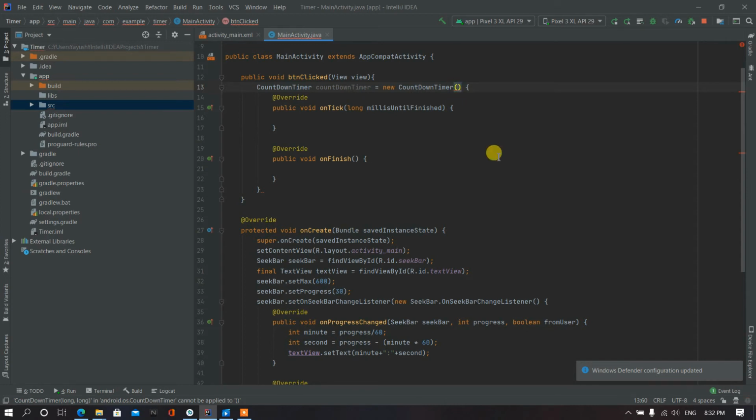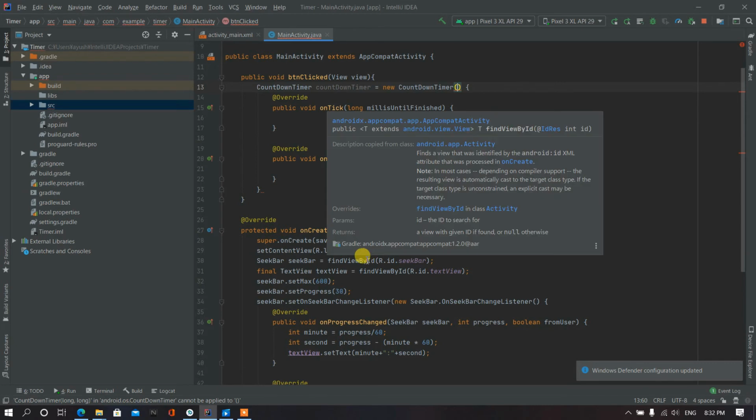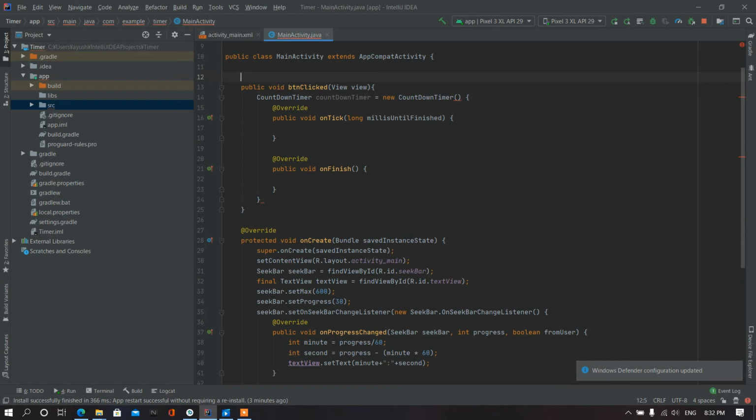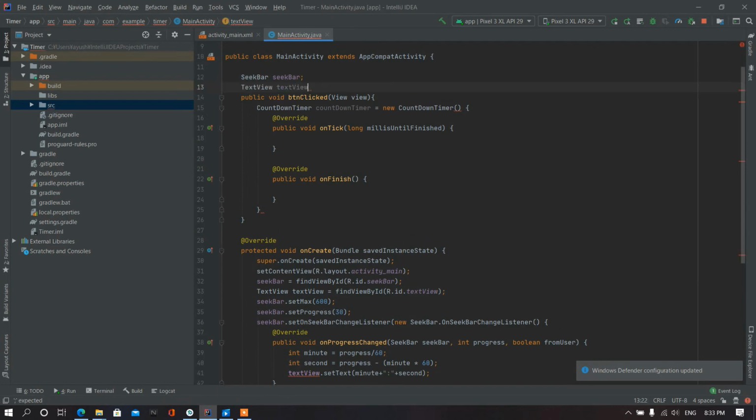So for doing this we have to get the progress, and for that we have to make the seek bar a global variable, so we can use it on the button clicked method. So here we will remove this, and I will remove the final, and we also needed the text view, so we will also make it the global variable. Okay, looks promising.